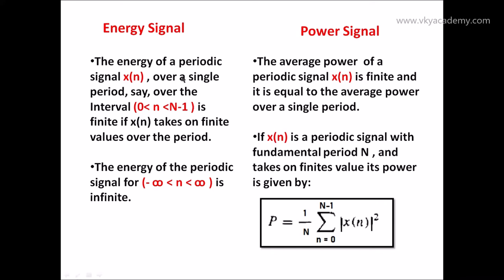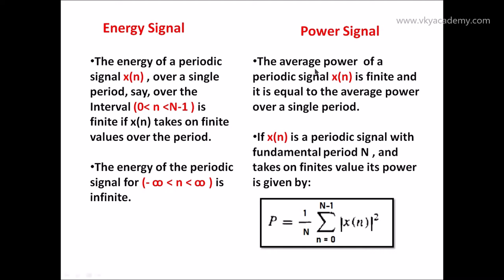Now the energy of a periodic signal x of n over a single period, say over the interval n lies between 0 and capital N minus 1, is finite if x of n takes on finite values over the period. This is a very important point: over a single period between 0 and capital N minus 1, if it takes finite values, then it is always an energy signal. And the energy of a periodic signal for n between minus infinity and infinity is always infinite. These 2 points we need to remember about energy signals, and they are very important from the GATE examination point of view.